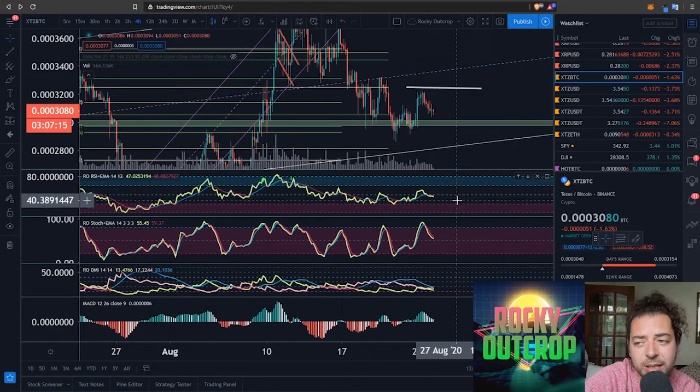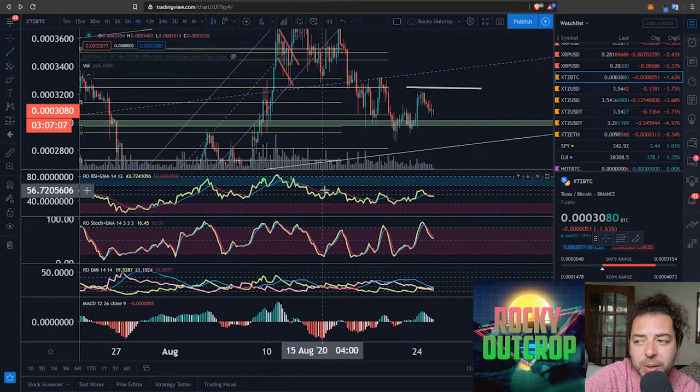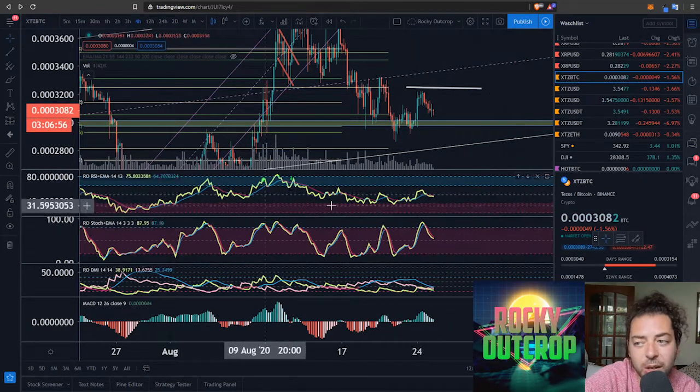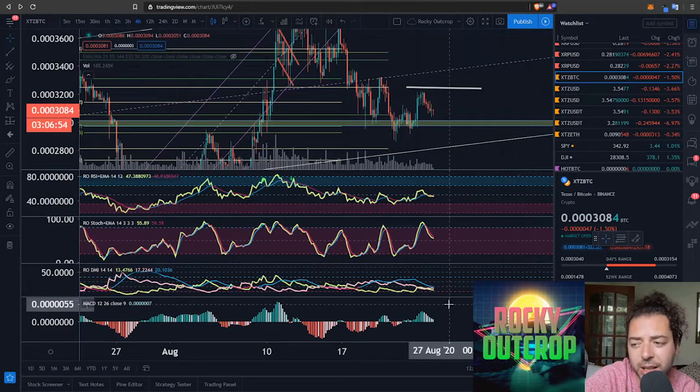You can also draw in resistance lines here, something I was discussing with people in the Discord yesterday, so I thought I'll discuss it in all the episodes as well. And you're absolutely able to draw resistance lines in here and say, well, if we move beyond certain zones, you don't need to be too distracted by the background ones yourself. You could just not have these on here if you wanted to and have a clean look and draw all of your lines in yourself manually all of the time.